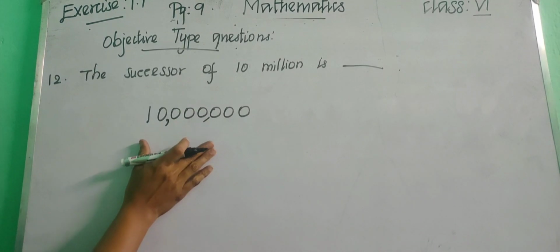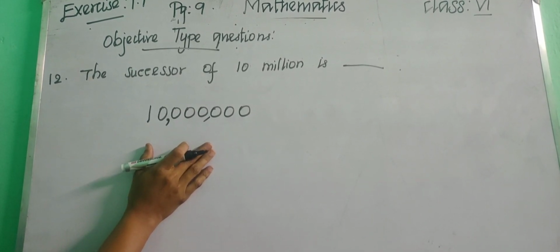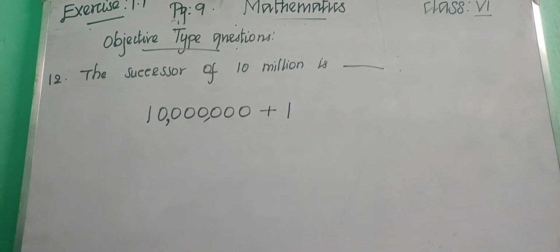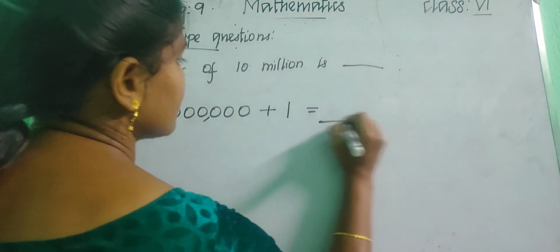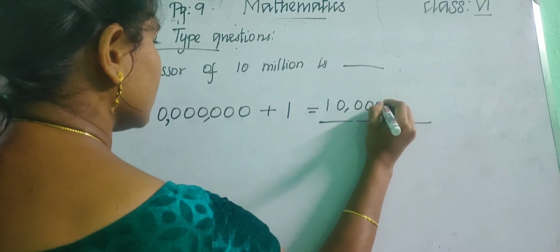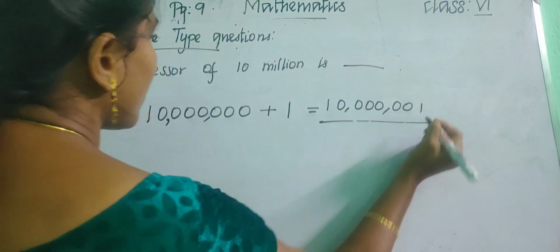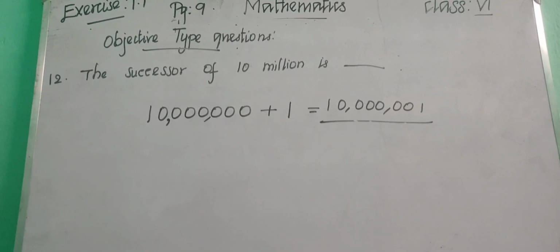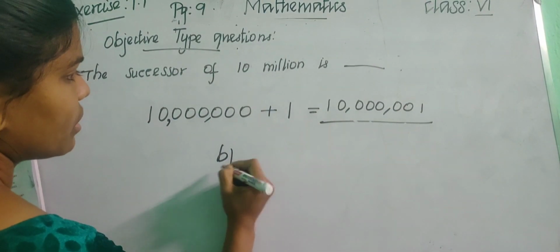Okay. Successor of this 10 million means plus 1, right? Successor means plus 1. So what will be the answer? 0, 0, 0 and again 0, 0, 1. Okay, children. So which is the answer? Option. So option B is your answer. Okay, children. So option B is only having